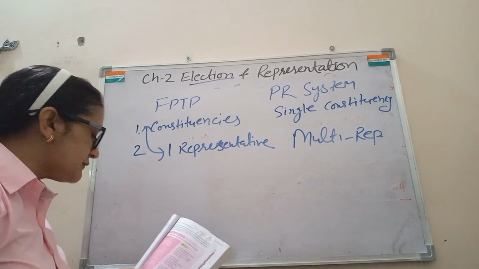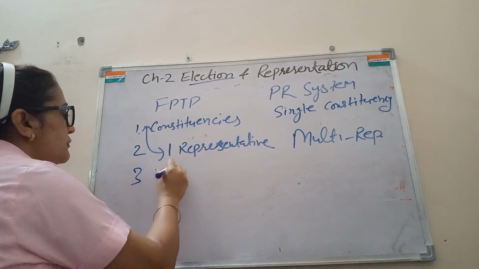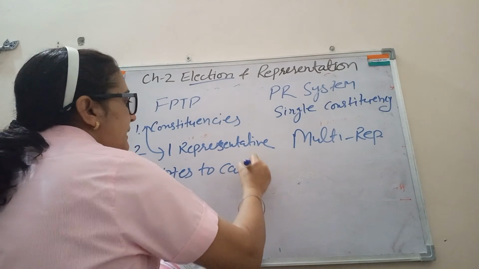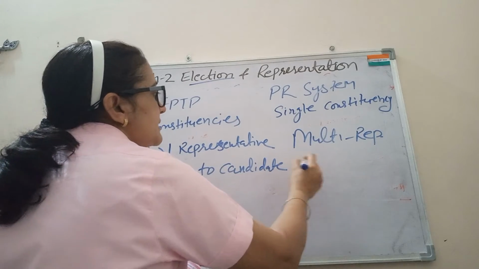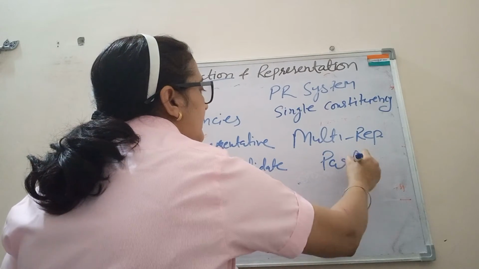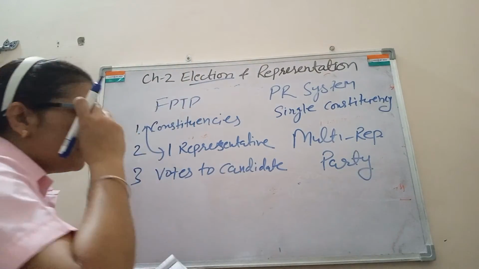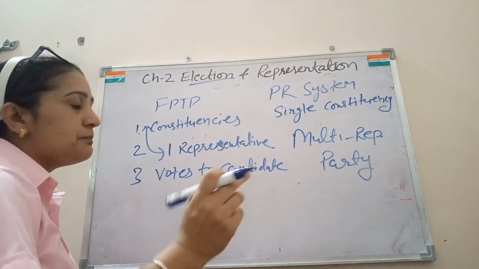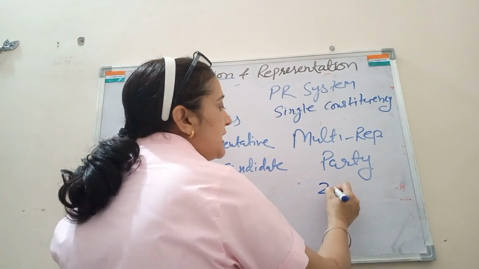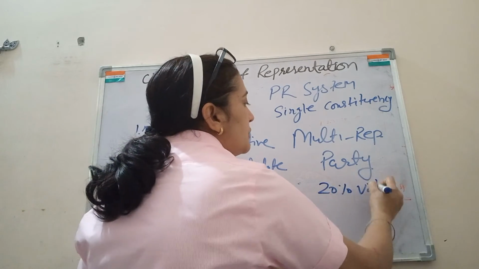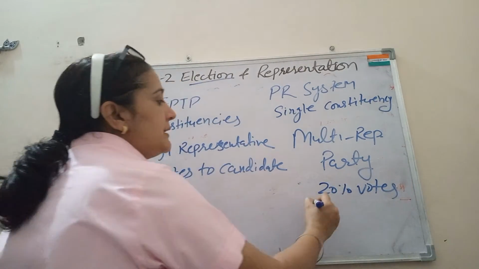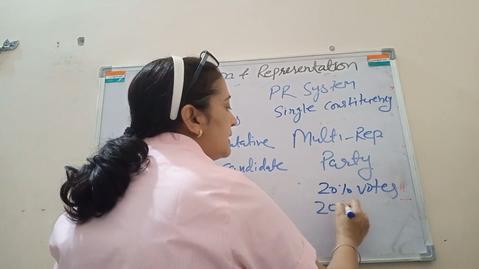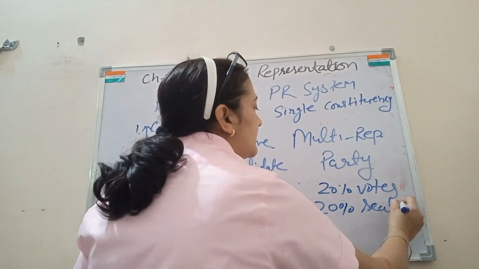Then we have votes for candidates. In FPTP the voters give their votes to the candidate, but in PR the votes are given to the party. As per the number of votes, the party gets representation in the government. Suppose a party got 20% votes, so that party will be eligible to get 20% seats in the government.